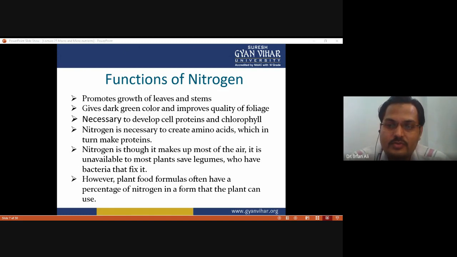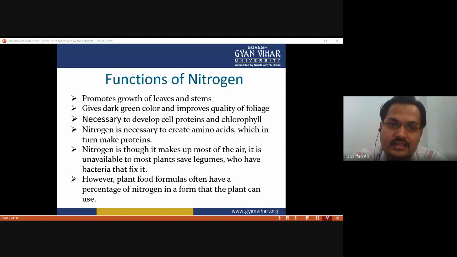Some plants have very good foliage, a large number of leaves, and a large area covered by the plant or tree, while other plants do not have a large number of leaves, so they do not have large foliage. This is due to nitrogen deficiency. If nitrogen is present in sufficient quantity, the leaves are green in color and have good quality of foliage.